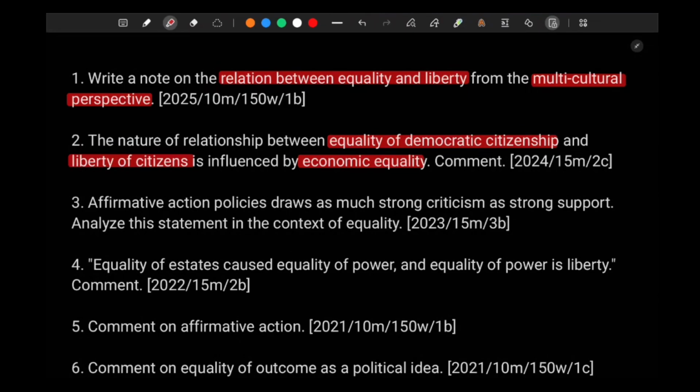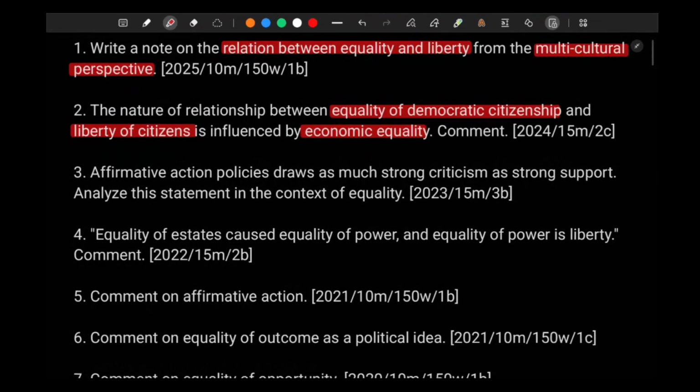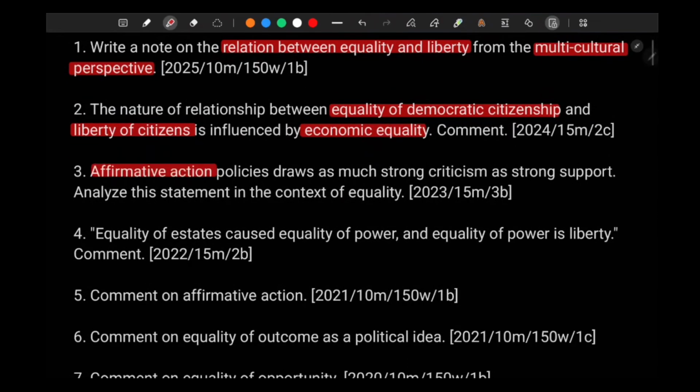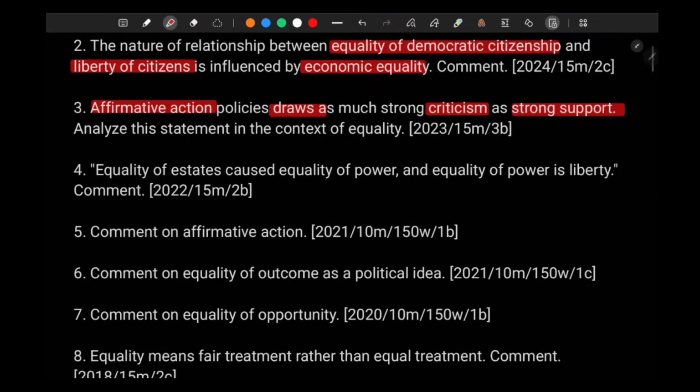First we saw how multiculturalism influences equality and liberty. Then UPSC has asked how economic equality influences equality and liberty. Then affirmative action draws criticism as well as support, right?